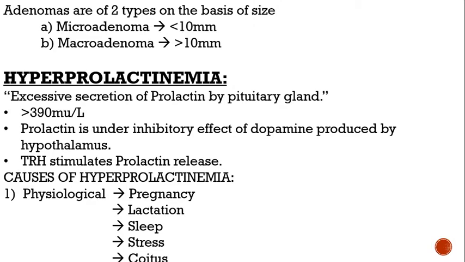Okay, here are some causes of hyperprolactinemia. Hyperprolactinemia can be seen in pregnancy and lactation. Prolactin is also increased during sleep as dopamine is decreased, so prolactin is released more, and in stressful conditions and in coitus.